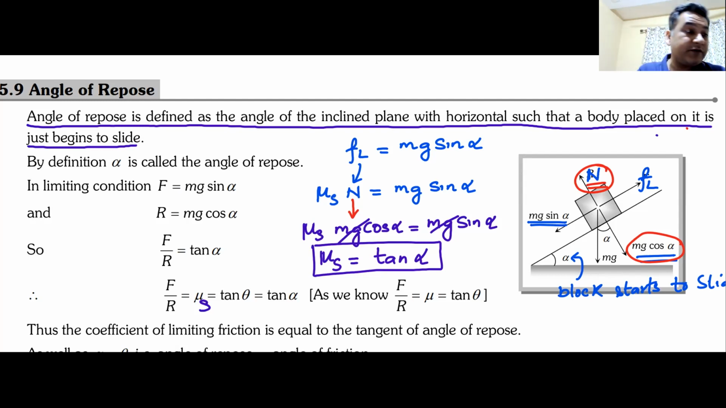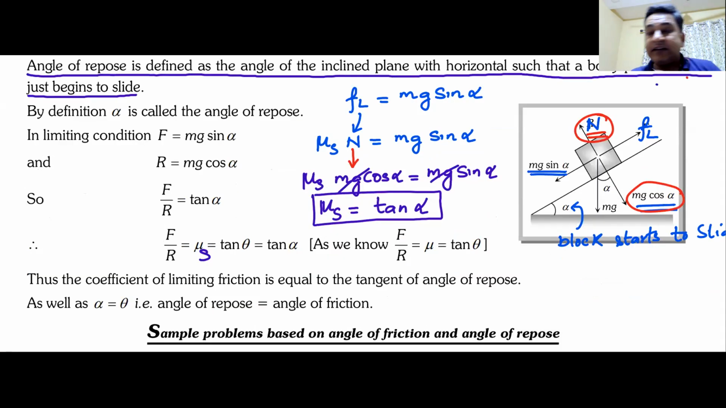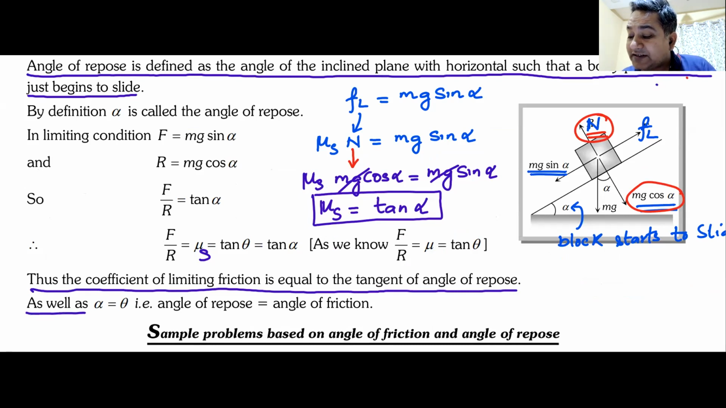One is the angle of friction. The other one is the angle of repose. And there is a very good derivation given at the last. Thus, the coefficient of limiting friction is equal to the tangent of the angle of repose, as well as theta and alpha are same. What is theta? What is alpha? They are calling alpha the angle of repose. Alpha is the angle of repose. Theta, if you can find out, is the angle of friction.